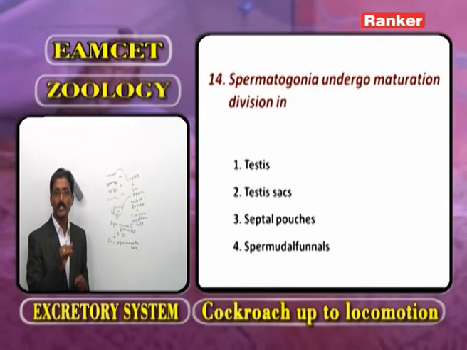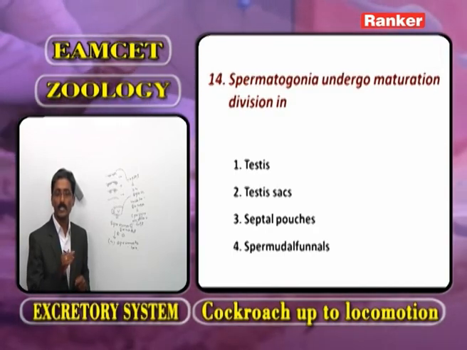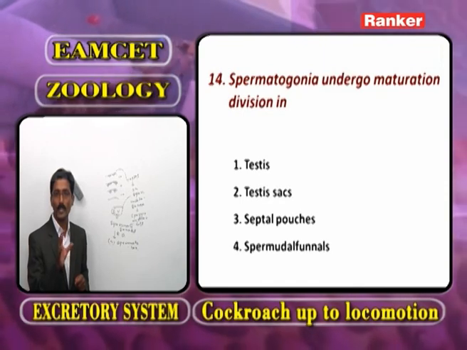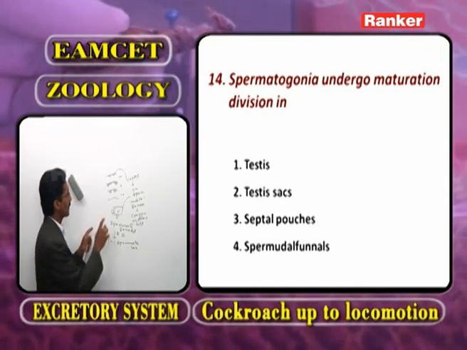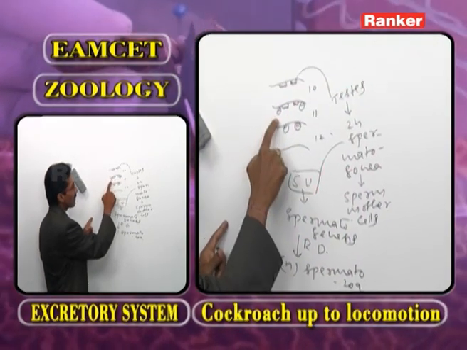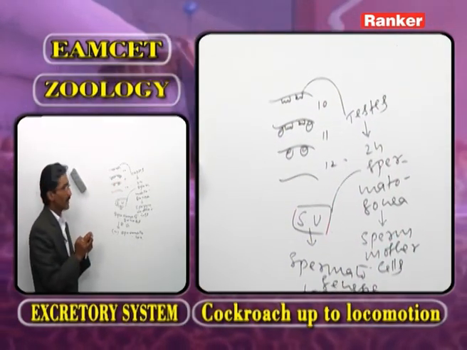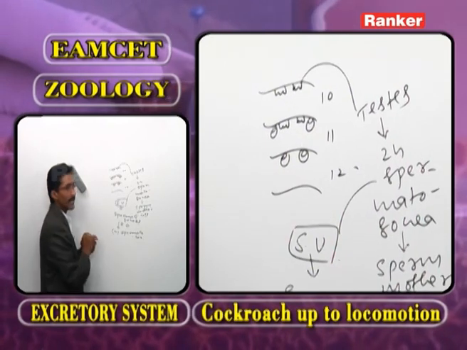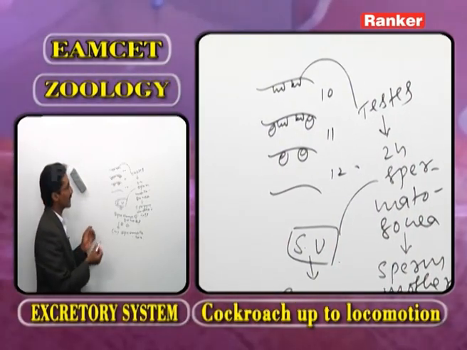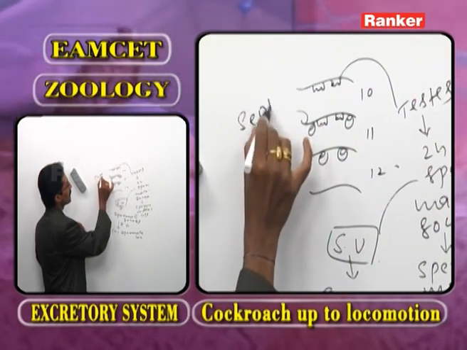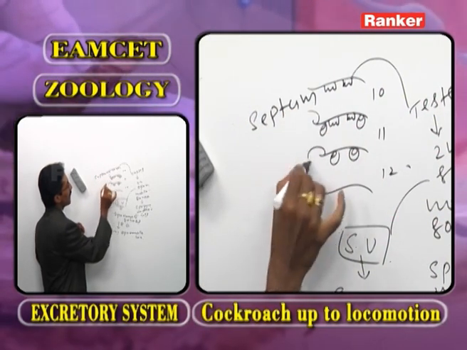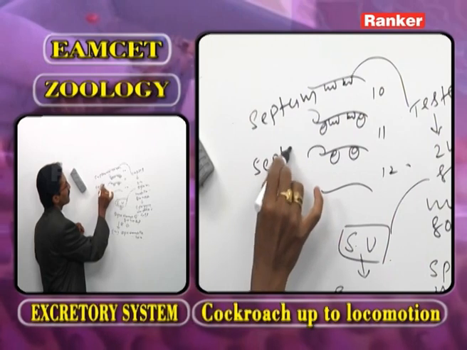Now, based on this information, spermatogonia undergo maturation division or spermatogenesis or reduction in: one is testes, second testis sacs, third septal pouches. Now, you have to observe the third option. In the 11th segment, what are present? Seminal vesicles. In the 12th segment, seminal vesicles are present. Now, this part we call the septum.